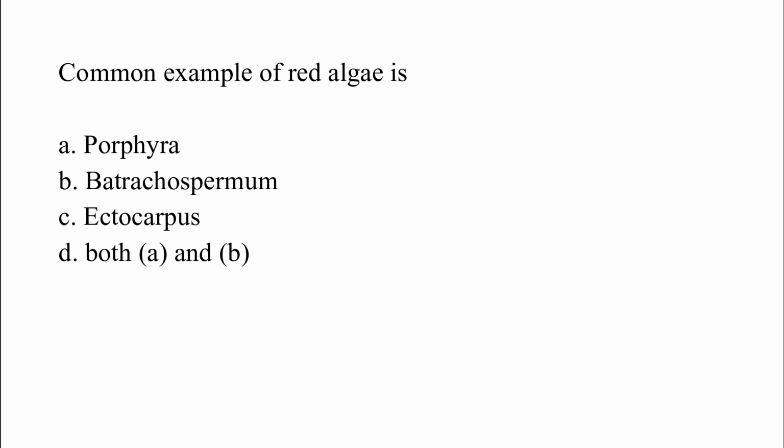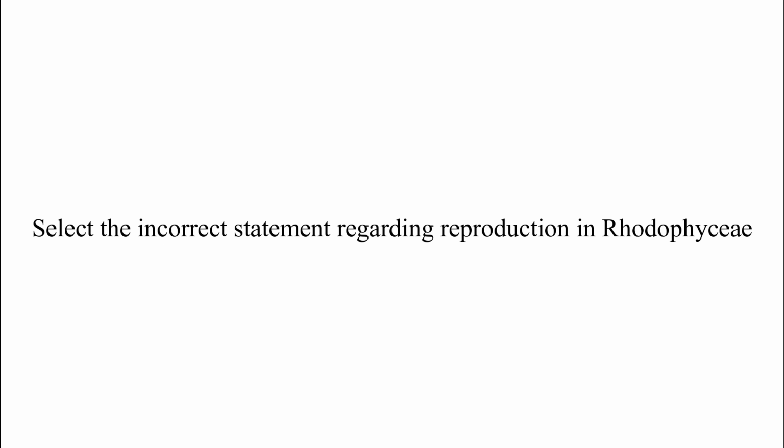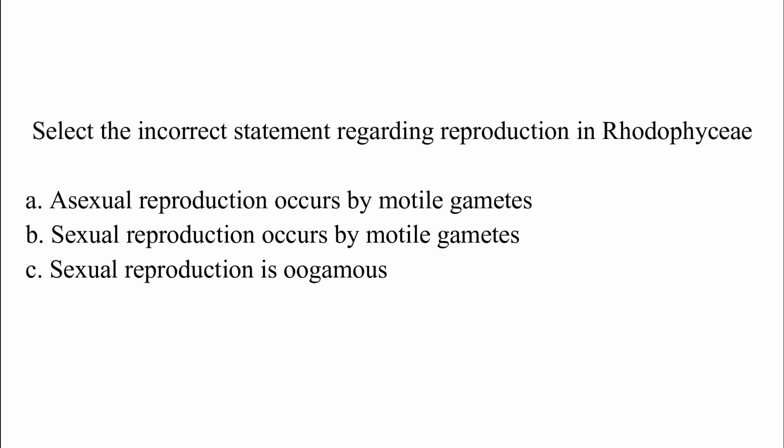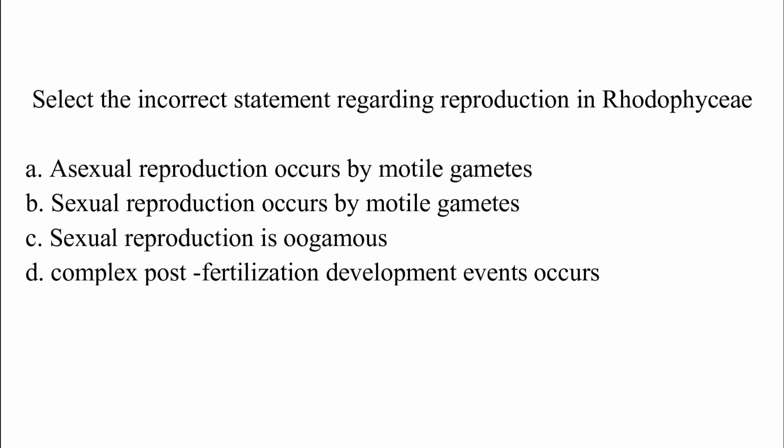Option D, both A and B. The correct answer is option D, which is both A and B. Select the incorrect statement regarding reproduction in Rhodophyceae. Option A, asexual reproduction occurs by non-motile spores. Option B, sexual reproduction occurs by motile gametes. Option C, sexual reproduction is oogamous. Option D, complex post-fertilization development occurs. The correct answer is option B, which is sexual reproduction occurs by motile gametes.